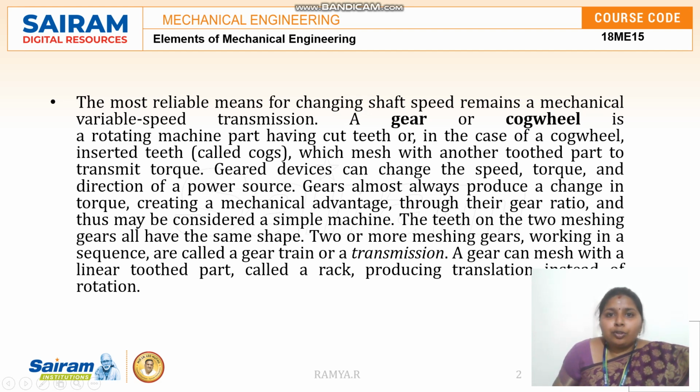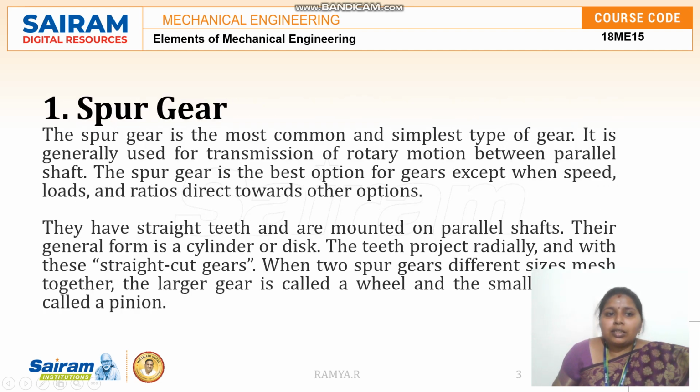The teeth of the two meshing gears always have the same shape. In a combination of gears, they should be of the same type. We cannot combine a spur gear with a bevel gear. That doesn't transmit the power, or it doesn't fulfill the needs properly. So for transmission, it should be the same type of gears. A gear can mesh with a linear tooth called a rack, producing a translation instead of rotation. So this is a gear drive.